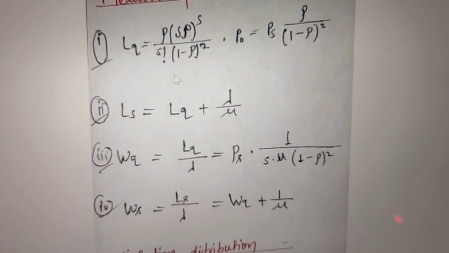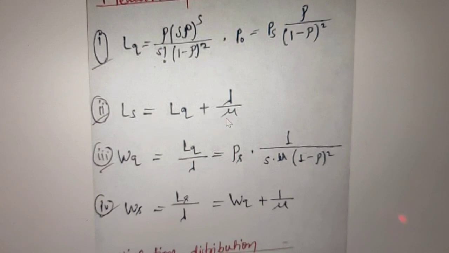Here Lq is equal to rho multiplied by s, where s is the number of servers, multiplied by rho to the whole power s, divided by s factorial multiplied by 1 minus rho to the whole square, and here p naught is simply as before, multiplied by rho divided by 1 minus rho square. The second formula for length in system is Ls equal to Lq, length of queue, plus lambda upon mu.